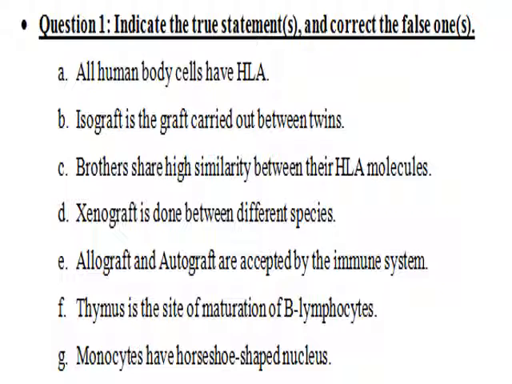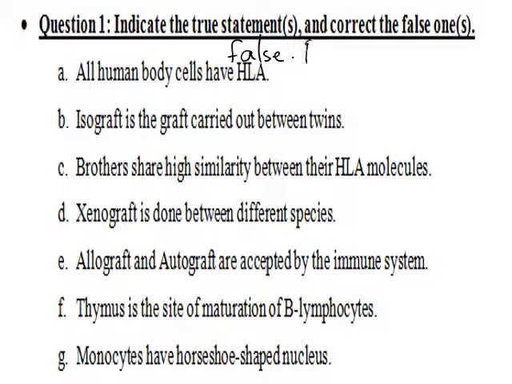Now let's start with the worksheet. Let's start with exercise number 1. Indicate the true statement or statements and correct the false one or ones. If it's true, you have to say true. If it's false, you have to say false, and you have to write a complete answer. All human body cells have HLA. Sure, this is false.